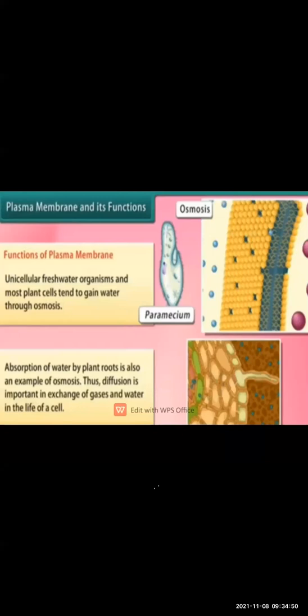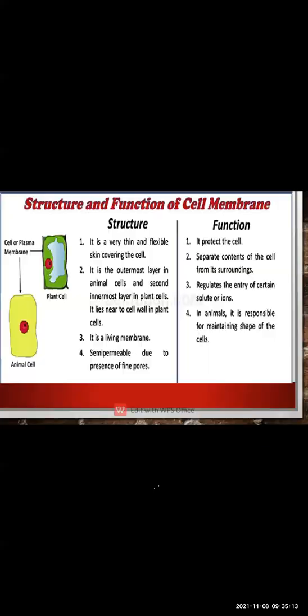The exchange of the gases and the water takes place in the cell. That is the function of the plasma membrane, and whatever excess water the cell has, unwanted water is removed out of the cell. So this is about the plasma membrane.